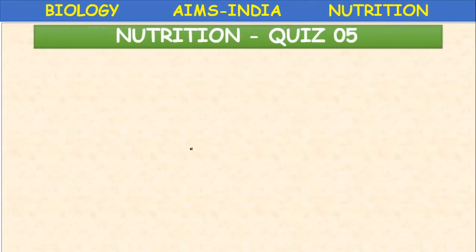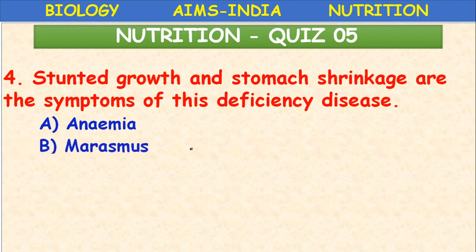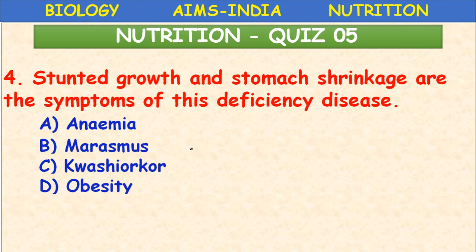Next, stunted growth and stomach shrinkage are the symptoms of this deficiency disease. Anemia, marasmus, kwashiorkor, obesity. Stunted growth, growth is less. Stomach shrinkage. These are the symptoms of marasmus disease, because it is a protein and calorie malnutrition disease. Okay.